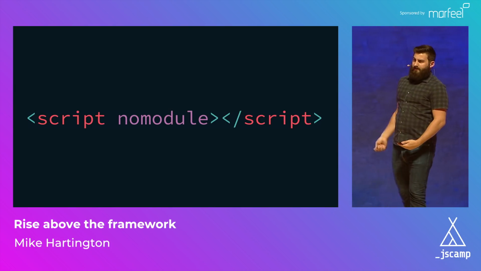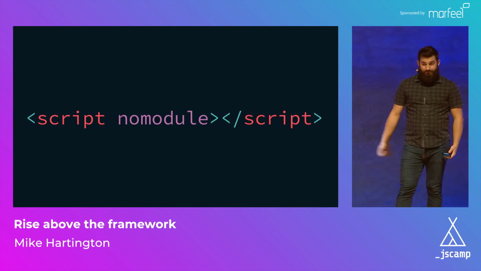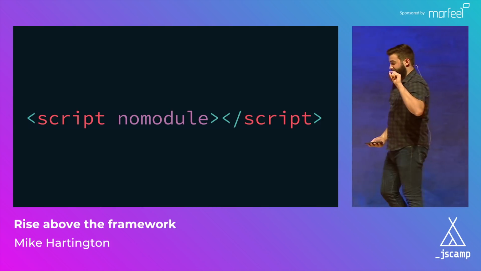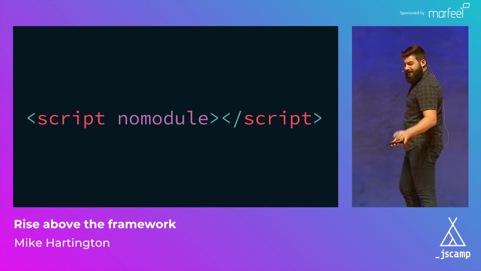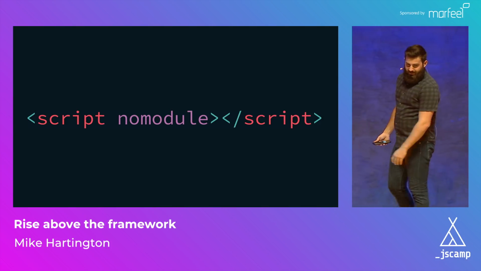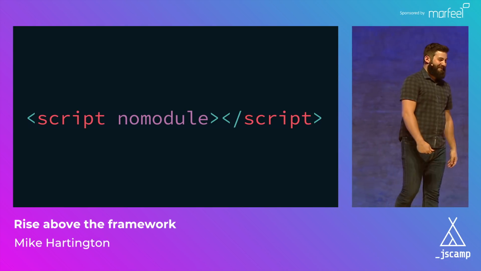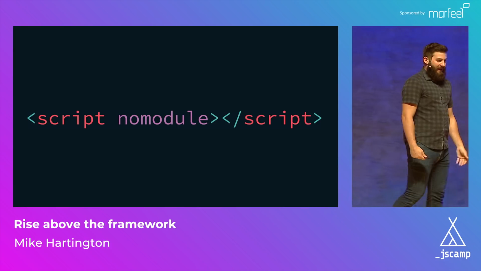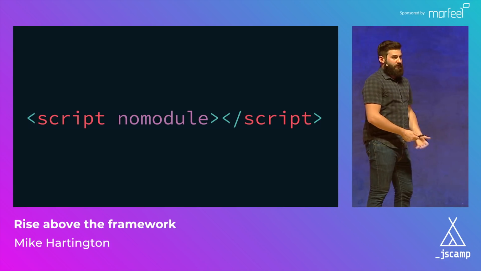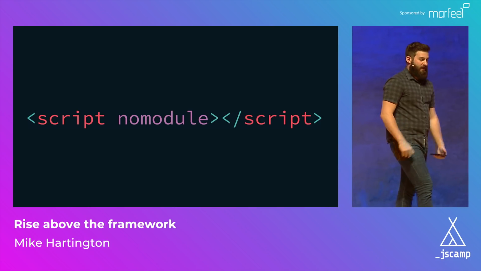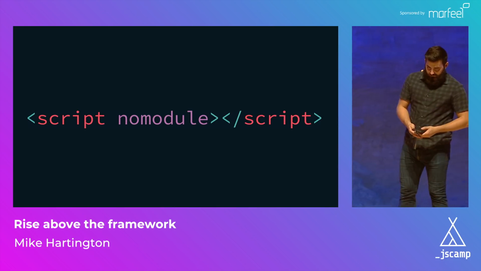If you are on a browser that doesn't support script type module, it's going to load the no module version, with some exceptions. I'm not going to get into what those are, but we can thank Apple for that. But essentially, we can just say, hey, I'm on an older browser. Give me the transpiled version of my code that's compatible with ES5, and I can get on my way.